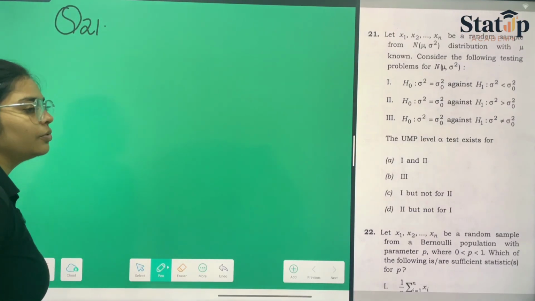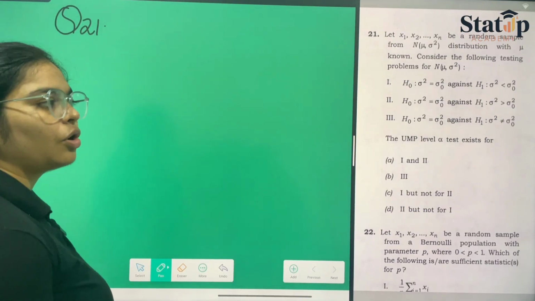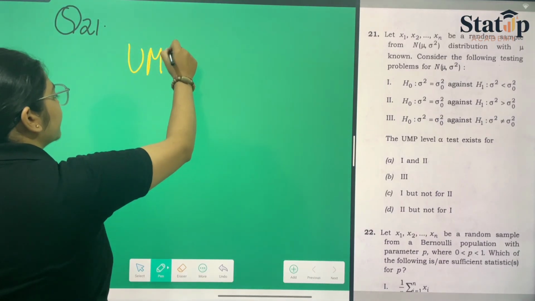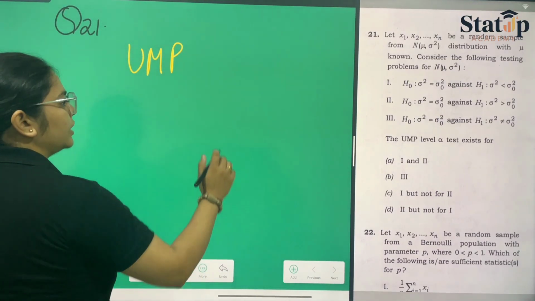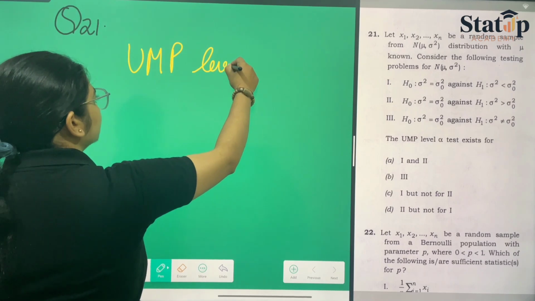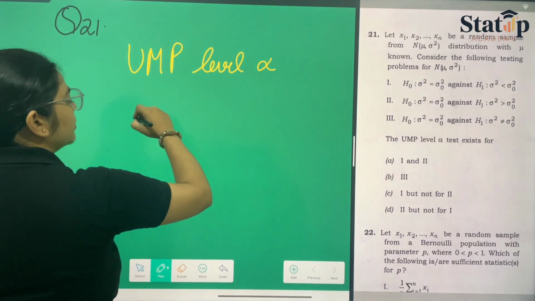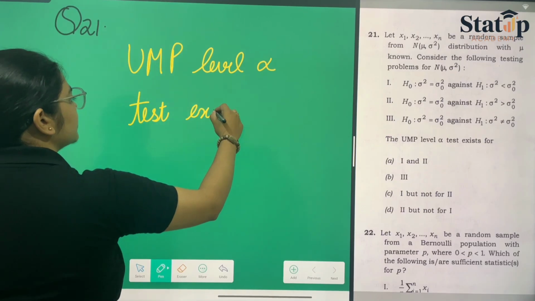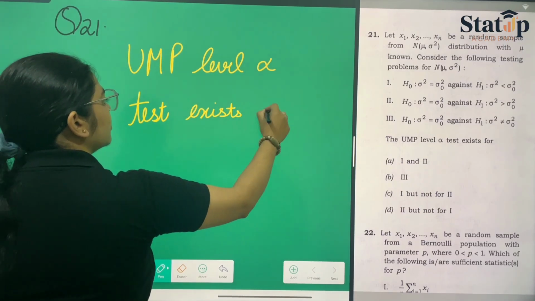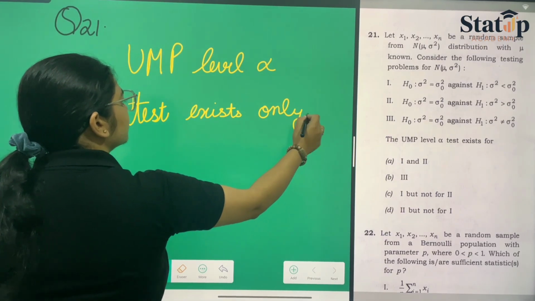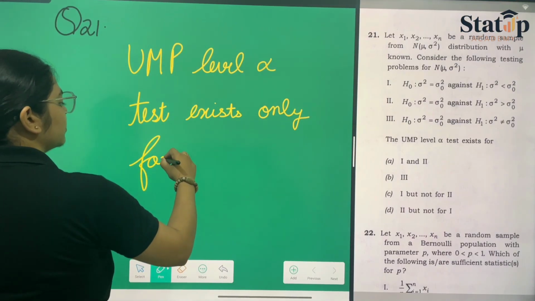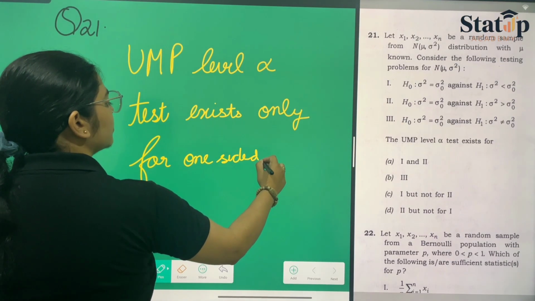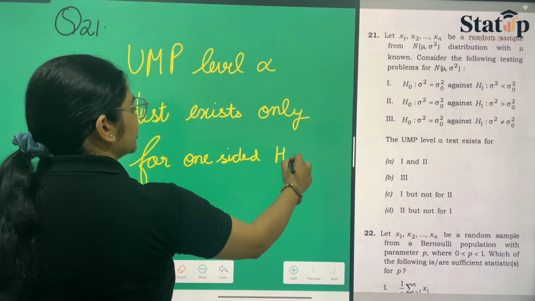So I want you to know that this is again an implementation of the theorem. The theorem says that a UMP, which is uniformly most powerful, level alpha test exists only for a one-sided alternative hypothesis.